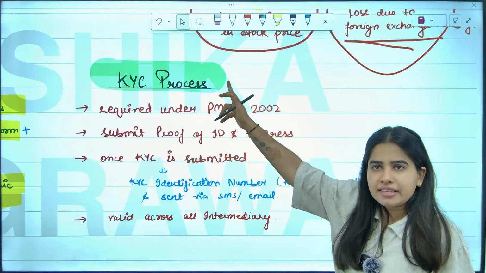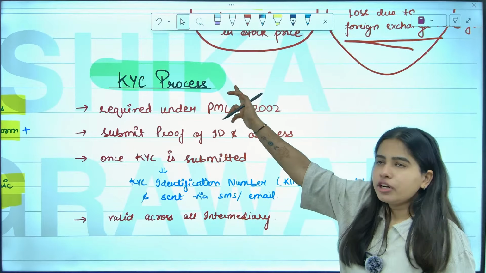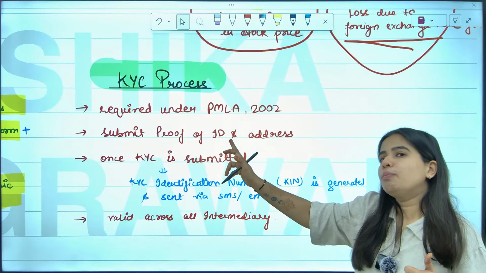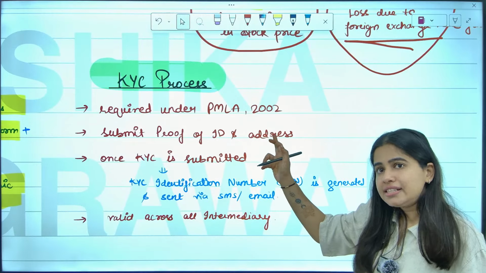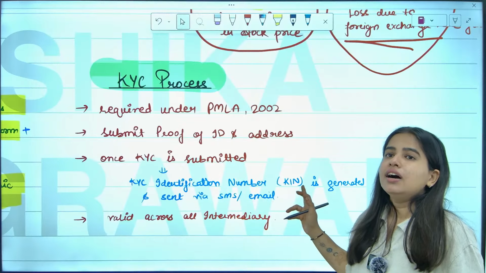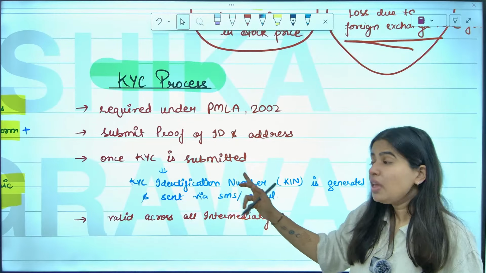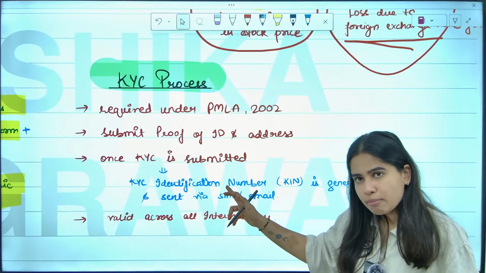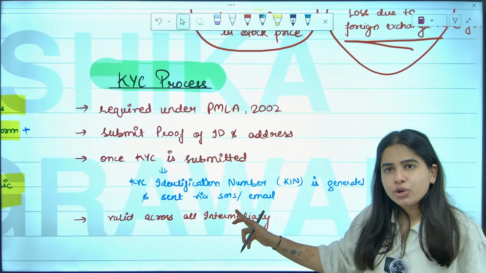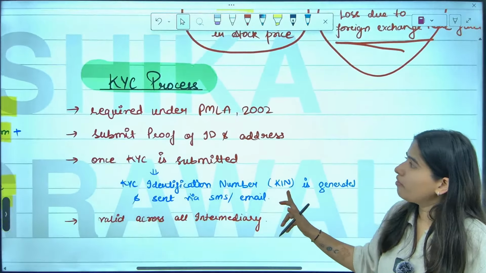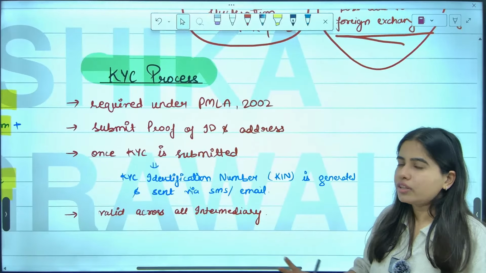Once again, KYC is required under the PMLA Act. In order to get your KYC done, you have to submit your proof of ID and proof of address. Once you submit the KYC form, a KYC identification number will be generated, which will be sent to you via SMS or email, and will be valid across all transactions and all intermediaries.